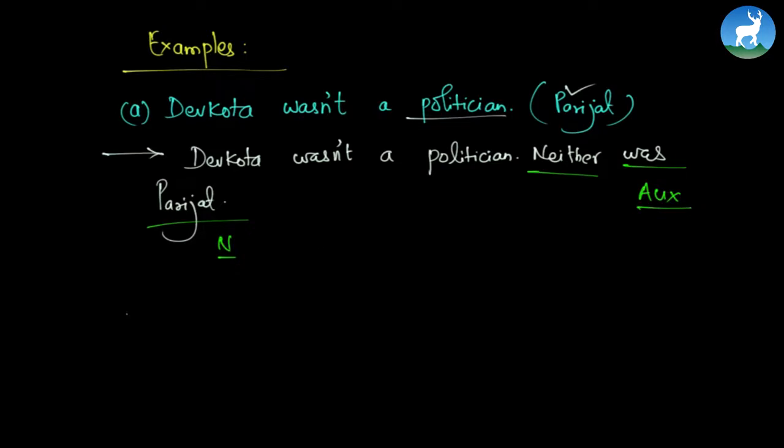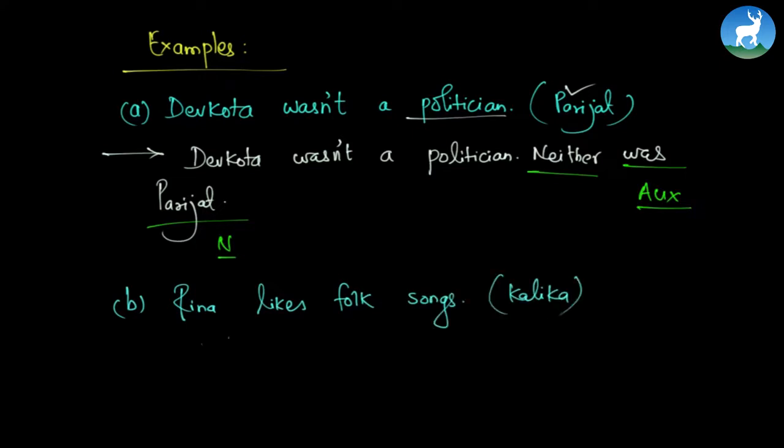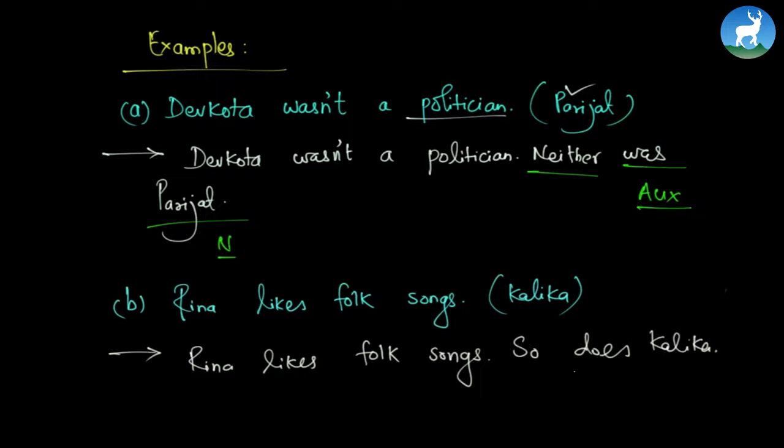Let's look at another example. Reena likes folk songs. Kalika. What will be the answer? Reena likes folk songs. So does Kalika. What is the basic structure? "So does Kalika." We have a "so," and after that we have an auxiliary verb, and finally a noun. Alright? Very easy.